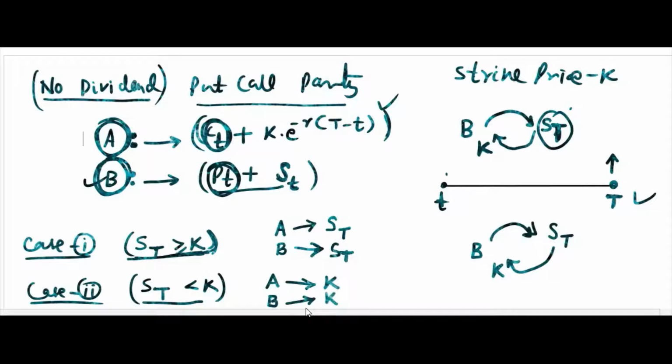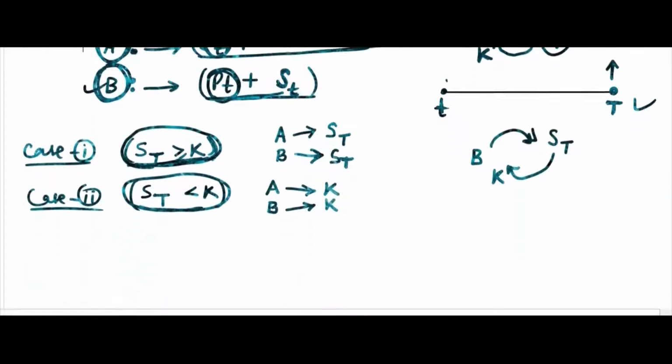So in either case, it doesn't matter whether ST is greater than or equal to K or ST is less than K, their final payoffs match. So initially whatever they must have spent separately, they should also be equal. This is called put call parity. This is a very important one. Remember, let me write once again, put call parity, for no dividends.